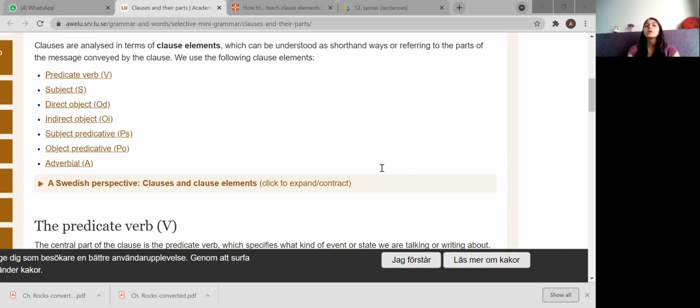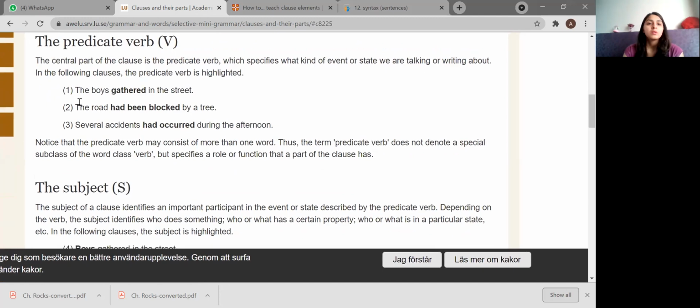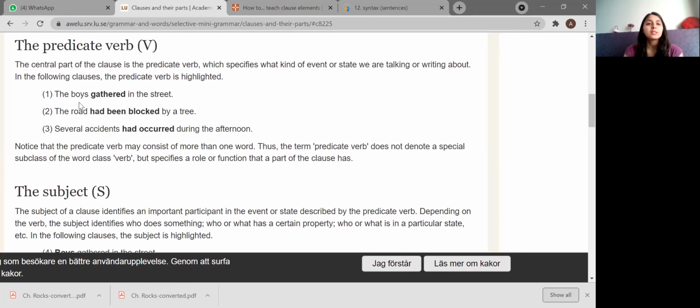It can be a predicate verb, a subject, a direct object, an indirect object, a subject predicative or an object predicative, then an adverbial as well. Let's start with the predicate verb.